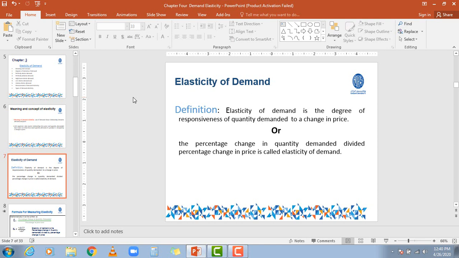Or now we can simply say that this is showing the percentage change in the quantity demanded as a percentage change in the level of prices. Elasticity of demand represents the percentage change in the quantity demanded as a result of percentage change in the level of prices.